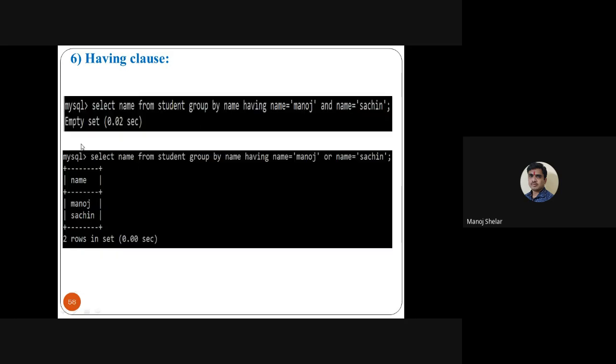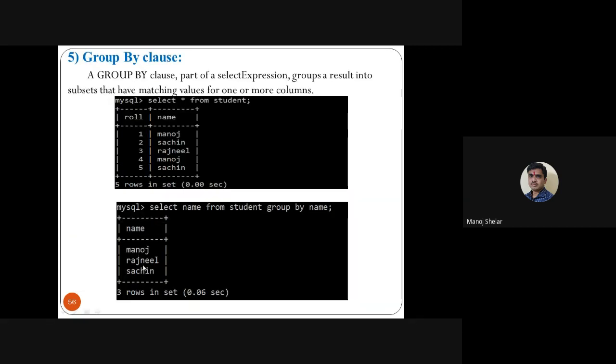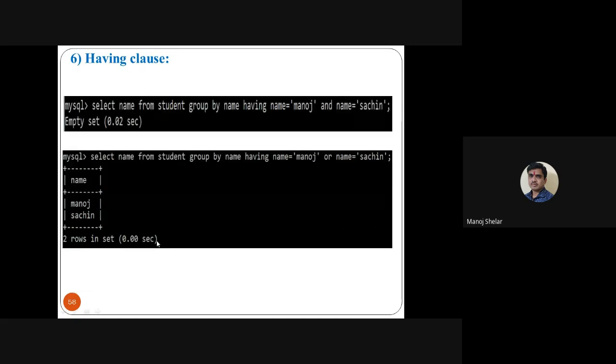Okay. Second example, select name from student group by name having name is equal to Manoj and name is equal to Sachin. So the group by result is what? Manoj, Sachin and Rajnil are the names. So here is the and. Output is what? Manoj, Rajnil and Sachin. So Manoj is equal to Manoj and suppose Rajnil match? No. Manoj and Sachin, suppose the first record is Manoj. Name is equal to Manoj.